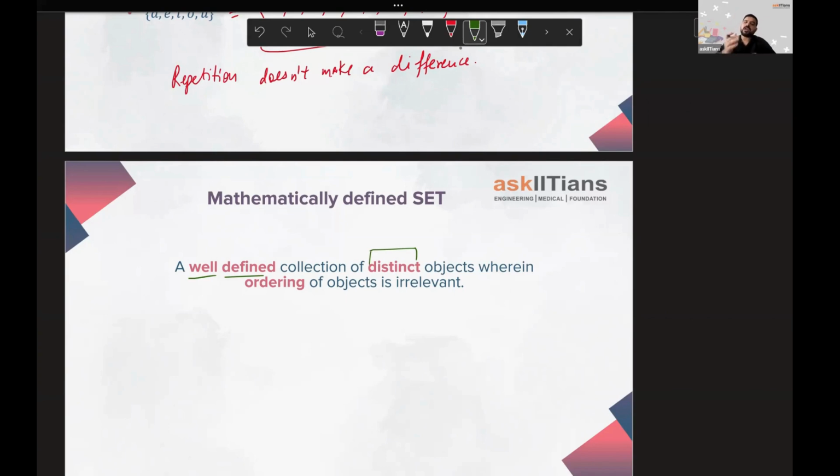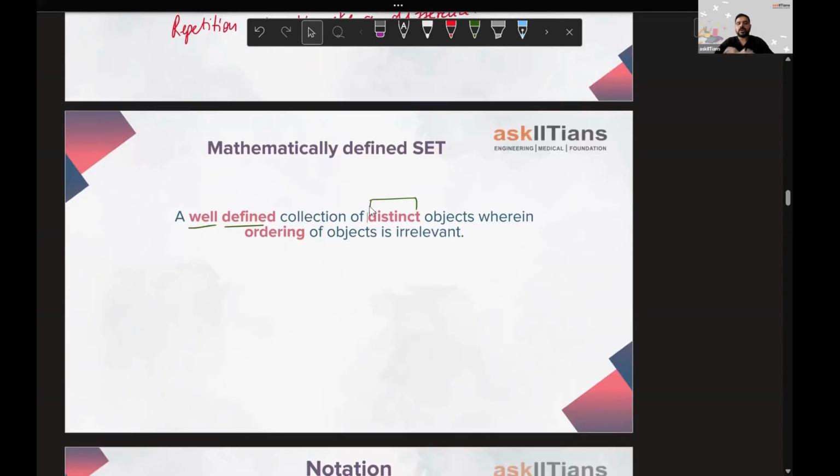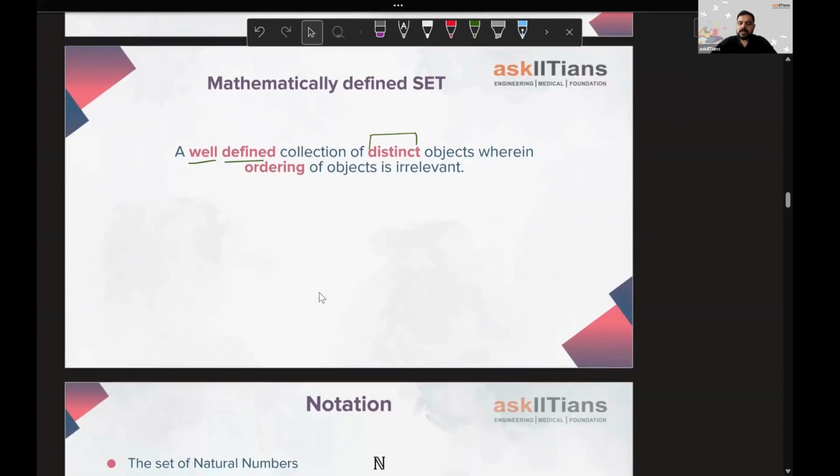Wherein ordering of objects is not relevant. We have discussed that also, like you write it in the reverse order or whatever order you write, the ordering will not matter. So you can write it in any order, right? As long as there are distinct elements and there's a well-defined collection, we will call it a set, right?